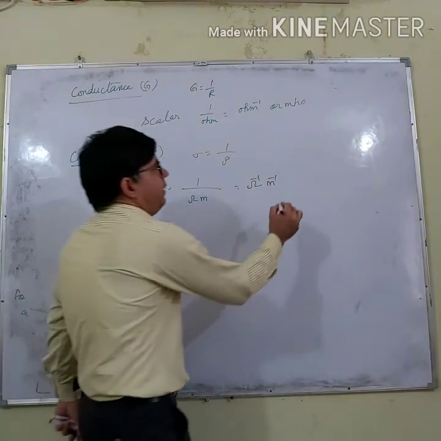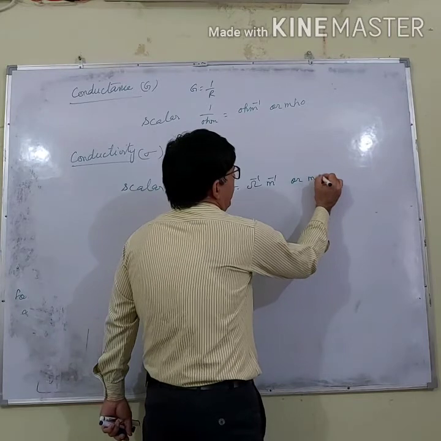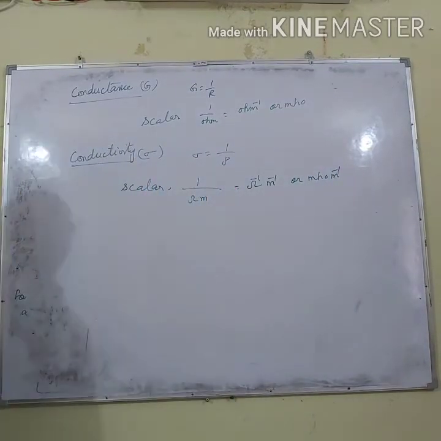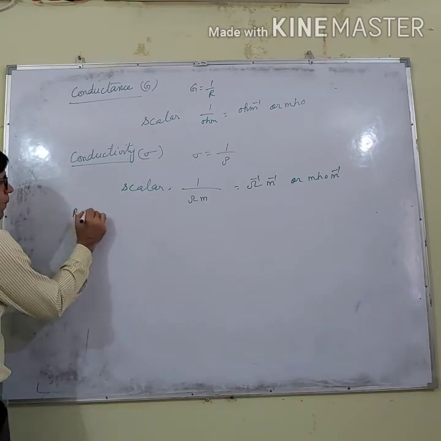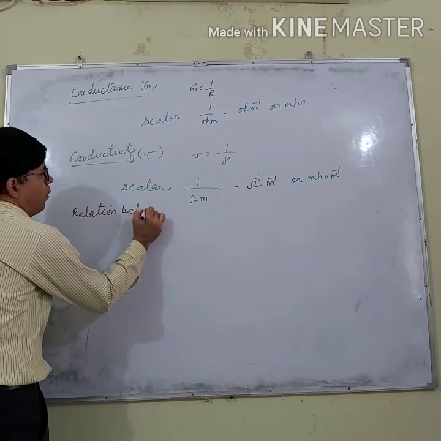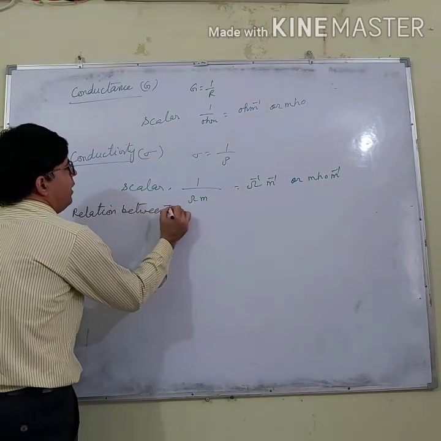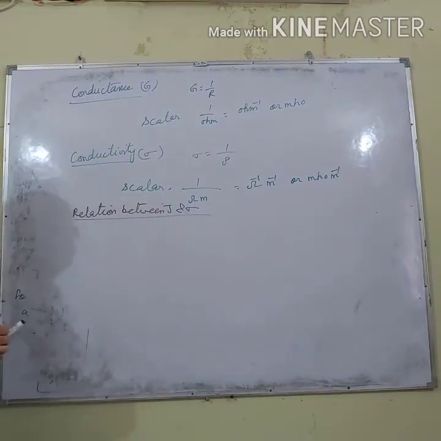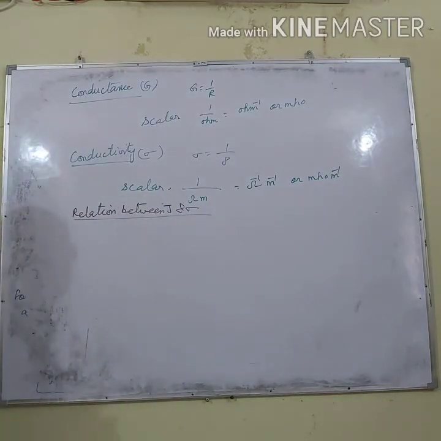Or it can be mho per meter. Now, the relation between current density and sigma: how current density and conductivity are related to one another.